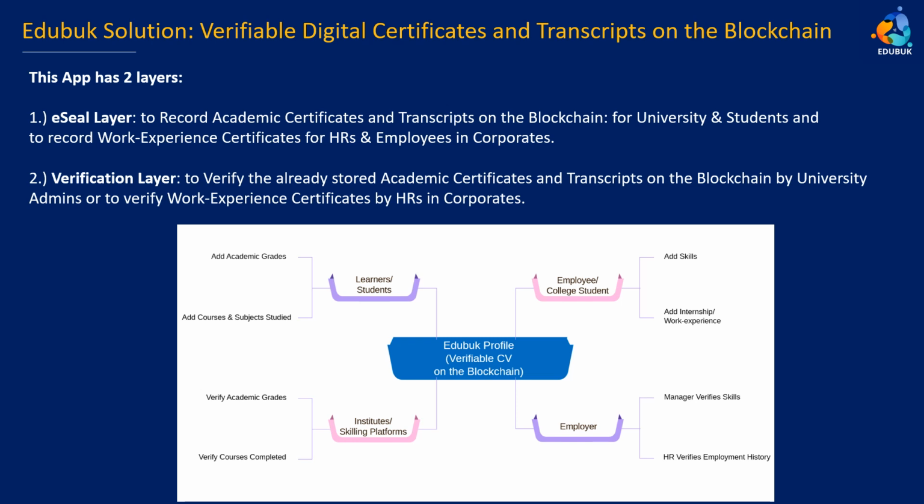Now our app has two main layers. One is the e-sealing layer, where we record the academic certificates and transcripts on the blockchain for universities and students. And on the verification layer, people or the university admins can verify these academic certificates and transcripts directly on the chain, and check their unique file hash and everything.